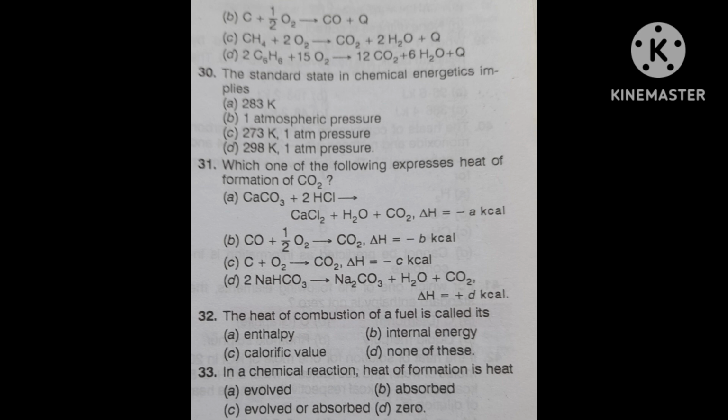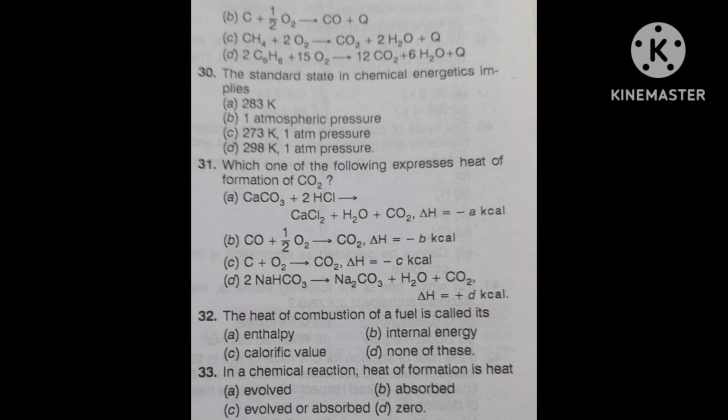Next question I am discussing now. Which one of the following expresses heat of formation of CO2? First option, calcium carbonate plus 2HCl, it is forming CaCl2 plus H2O plus CO2, delta H is equal to minus a kilocalorie.